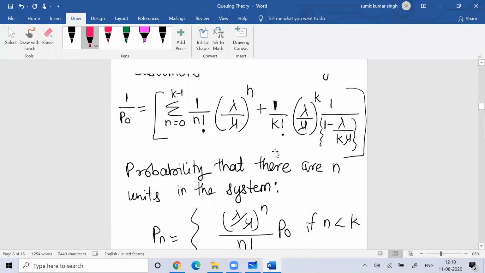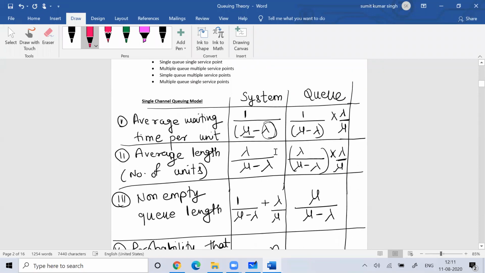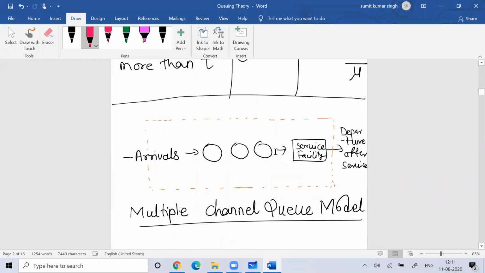Average number means you need to find the length, and here they are asking you about the system. The formula for that is lambda by mu minus lambda, so that we need to find here.